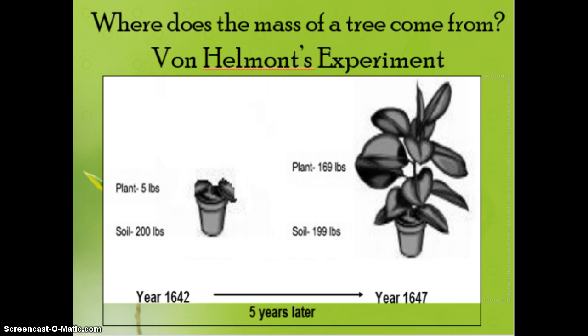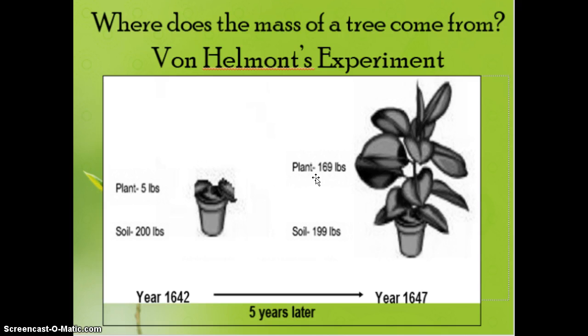And there was an experiment that helps us to see this as well. It was done by a guy named van Helmont way back in the 1600s. Basically, he grew a plant and measured the mass of the soil before and after growing it, because at that time it was thought that most of the mass of a tree came from the soil, and a lot of people still think this is true. But if you look at his data, you see that in those 5 years, the mass of the soil only changed by 1 pound, but the mass of the plant changed by quite a bit more. What this shows us is that the mass of a tree is not coming from the soil.